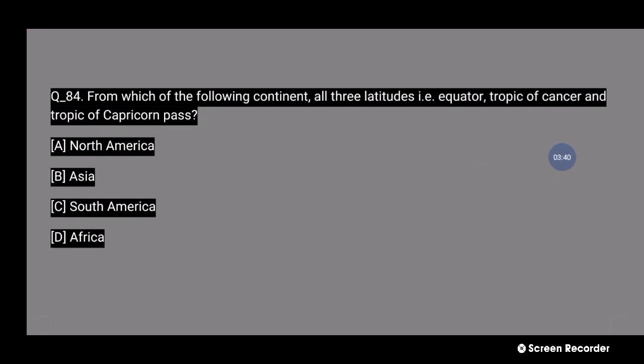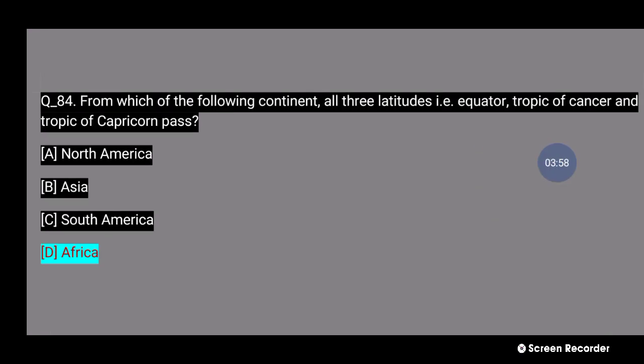84 number question কি বলছে, from which one of the following continents do all three latitudes, equator, Tropic of Cancer and the Tropic of Capricorn, pass? এই চারটি অপশনের মধ্যে কোনটি হবে? Number D, Africa. This is the continent where the three latitudes, equator, Tropic of Cancer and the Tropic of Capricorn, pass.